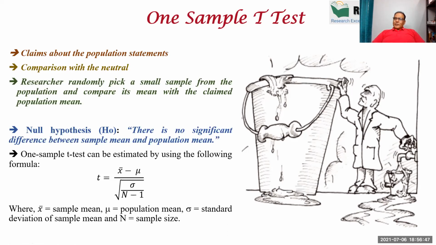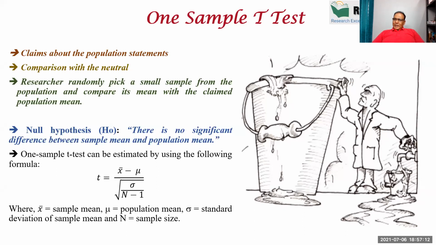And the tire making company says that our tire will go for 40,000 kilometers. One company says that the tire we make will travel 1 lakh kilometers, right? Most of the companies say like this.